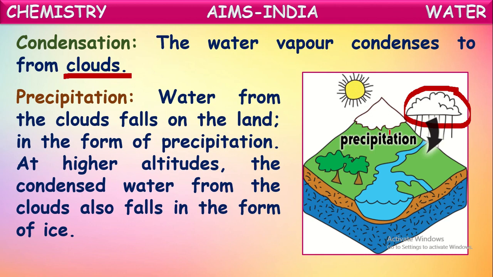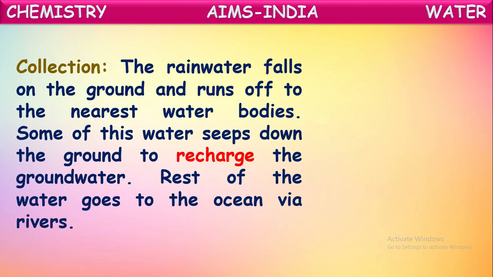Even at higher altitudes, sometimes these water droplets suddenly convert into solid form also, as small pieces of ice that we call snow or hailstones, isn't it? So those also will reach the earth's surface along with the rain. Okay, this is precipitation. First evaporation and then condensation. After that, precipitation. Next, collection or recharge.